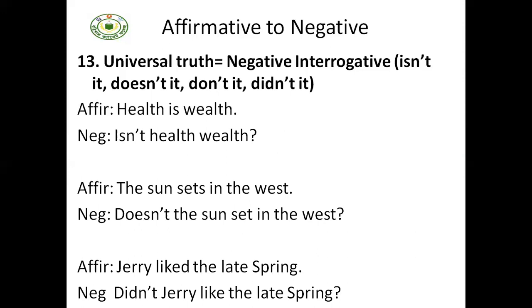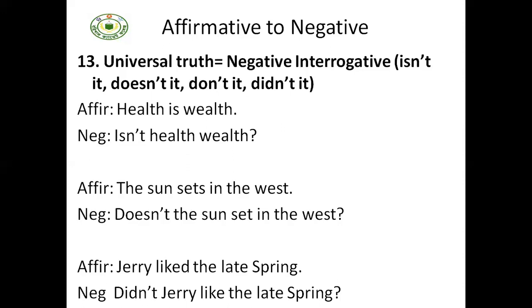So cadets, in the first one, we have used not form with the verb. In the second one, as it is a present indefinite tense, we have used doesn't. And in the third sentence, as it is a past indefinite tense, we have used didn't.